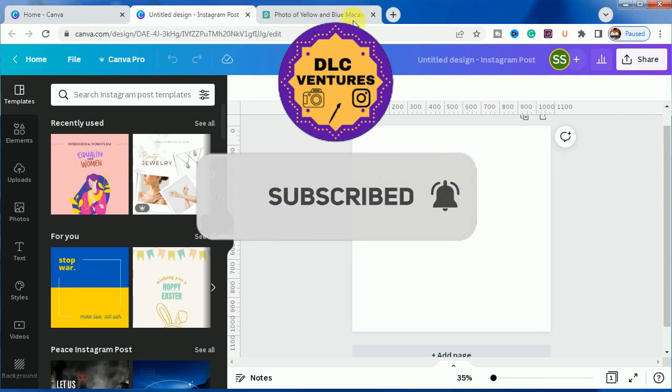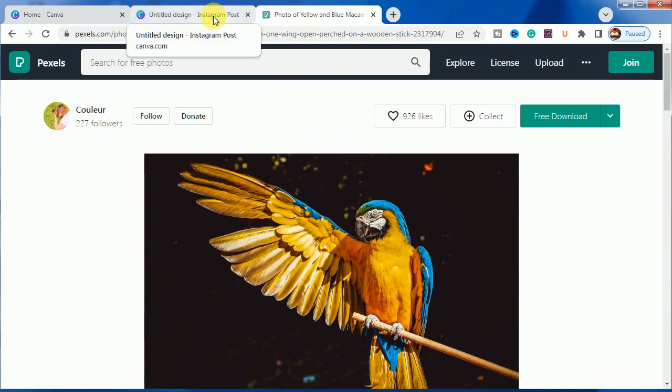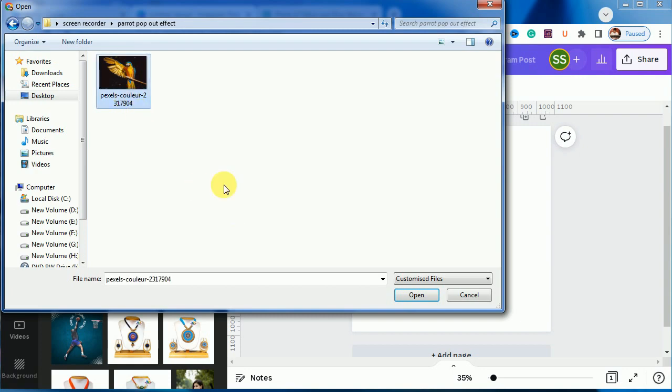So for the main effect, we will be using this image which I have downloaded from pixels.com, and I will link it in the description. You can find the link of this image in the description box. So I will go to uploads and I will choose this image and open it.